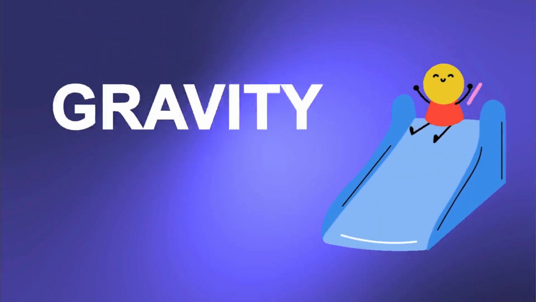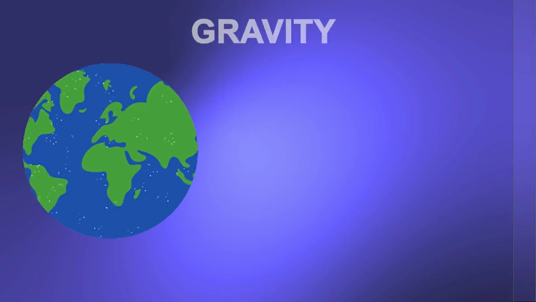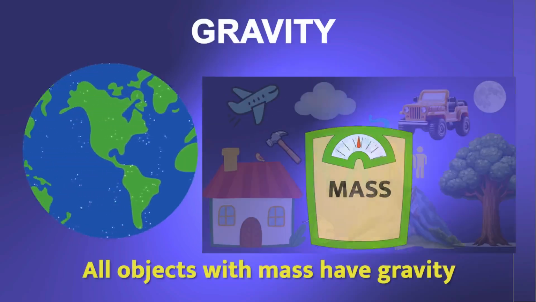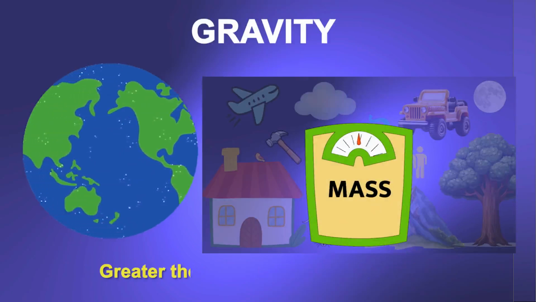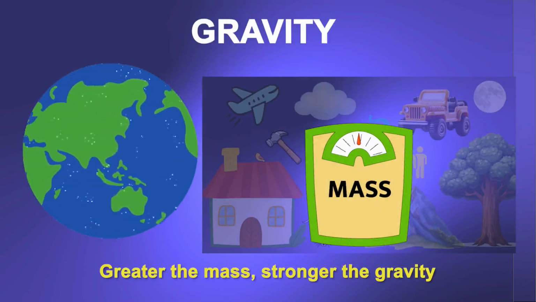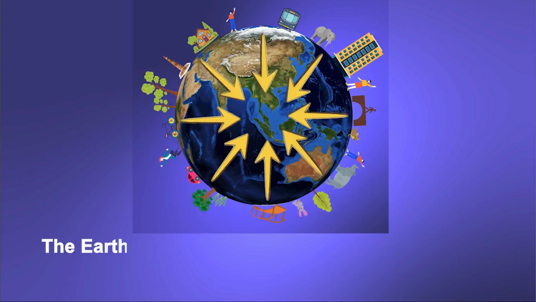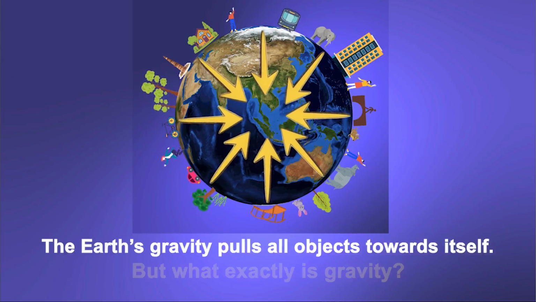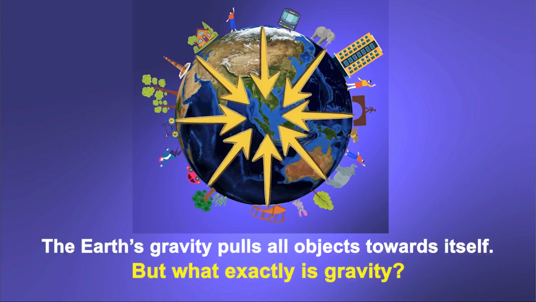Gravity! Yes, it is gravity. The earth and all objects that have mass have gravity. The greater the mass, the stronger the gravity. It is with its gravity that the earth pulls all objects towards itself. But what exactly is gravity?